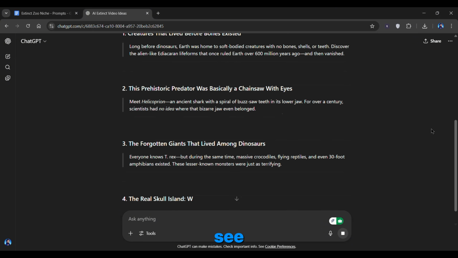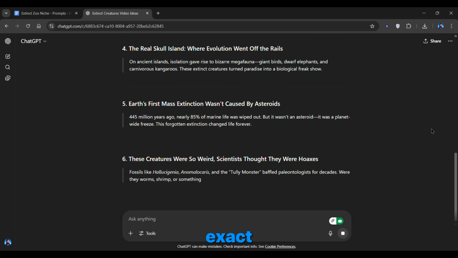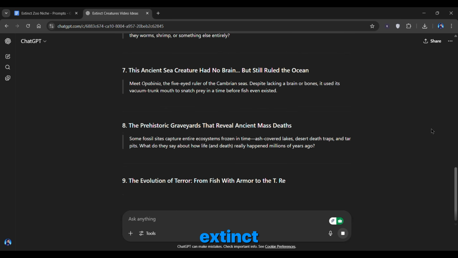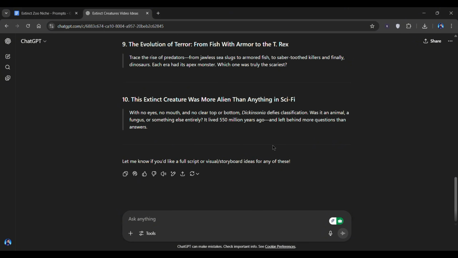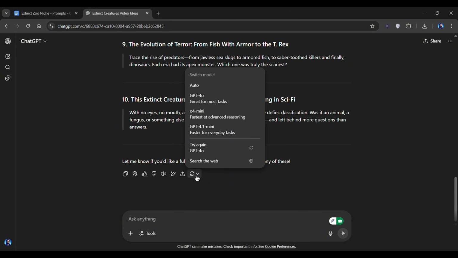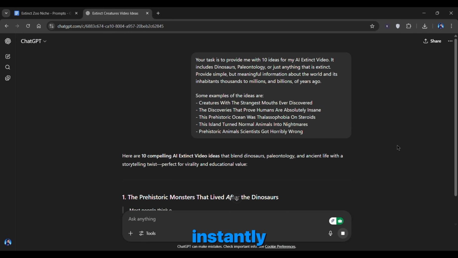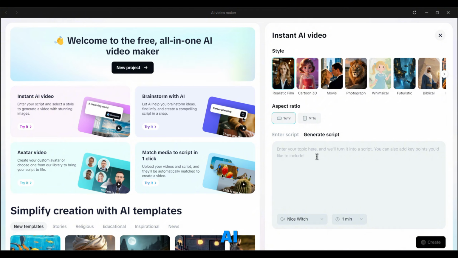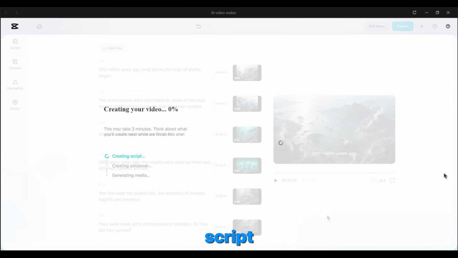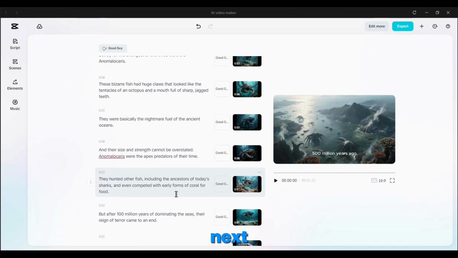And as you can see, it has generated ideas that match the exact style and tone, like Extinct Zoo. So go through them and select the one you like. If you're not satisfied with the generated video ideas, simply hit regenerate on the same prompt and you'll instantly get new ideas. This video idea is important as it will be used by an AI tool to automatically create the script, voiceover, and visuals in the next step.